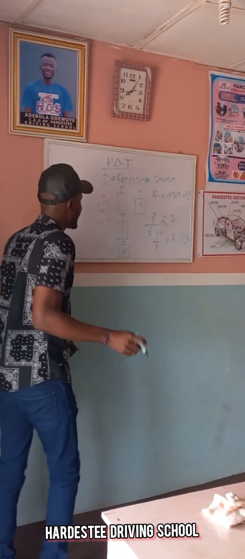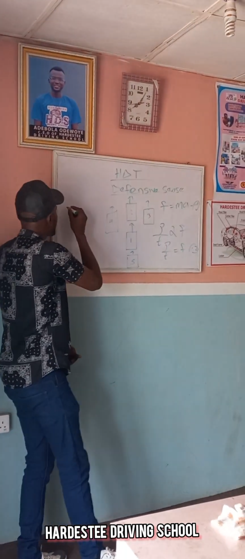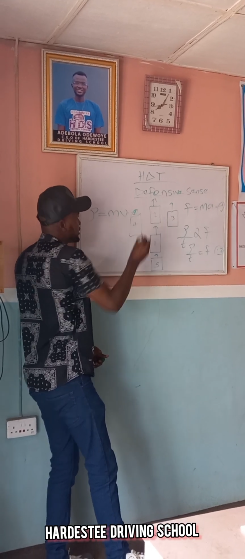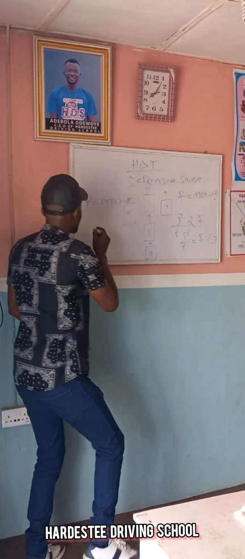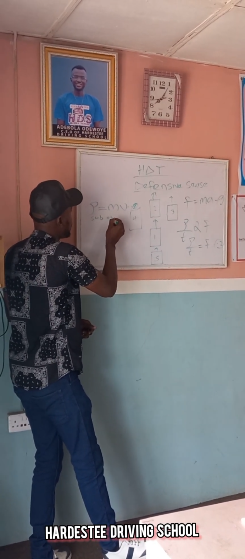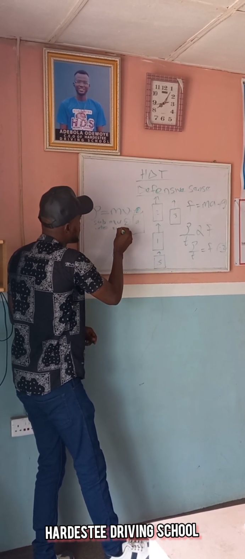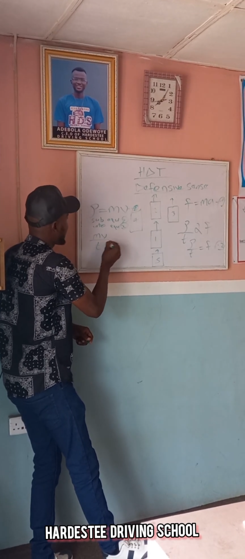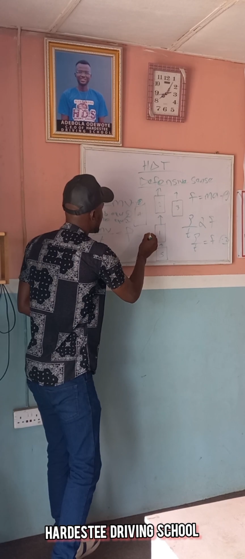Yes, students. Now, what is my momentum? Momentum is mass times velocity. Call this equation 3. Now, substituting equation 3 into equation 2, you have mass times velocity over time equal to force. Call this equation 5.